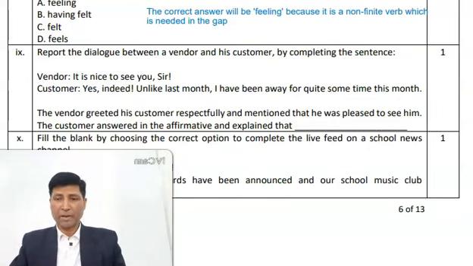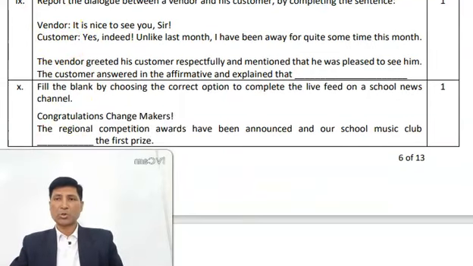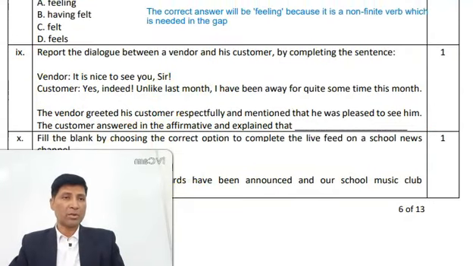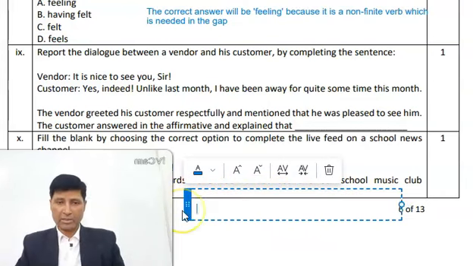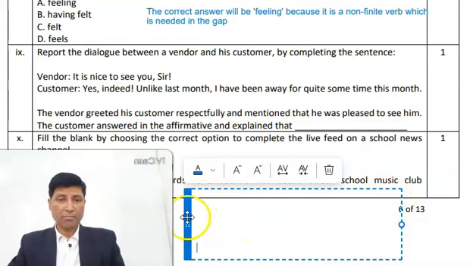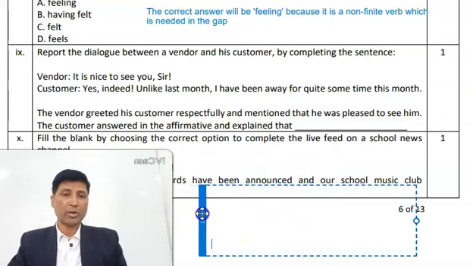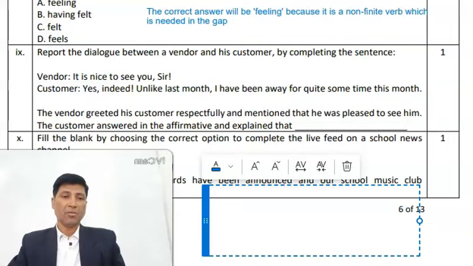Now, look at question number 9 and solve it first on your own. So if we solve using the technique that we have discussed earlier, what will be the correct answer? And as I have told you, when you are solving a grammar question, you try to solve it first on your own and then match the answer. Vendor: it is nice to see you, sir. Customer: yes, indeed. Unlike last month, I have been away for quite some time this month.